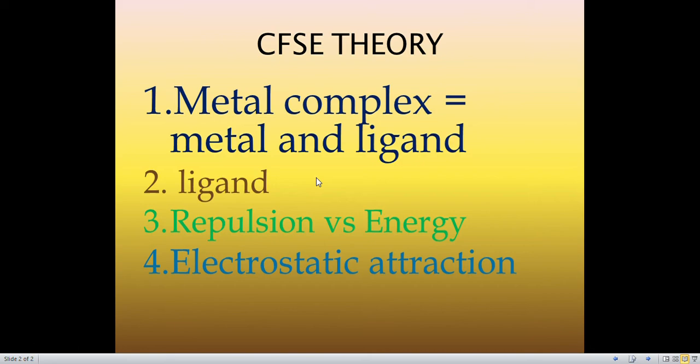To overcome that repulsion, the d orbitals split, and that causes a decrease in energy. If energy decreases, stability will increase. So this is happening for stability, right? That energy is the crystal field stabilization energy.